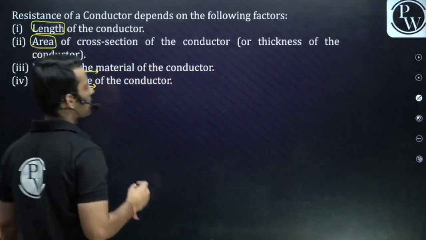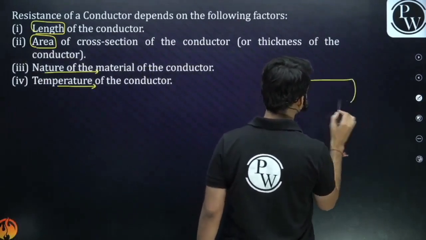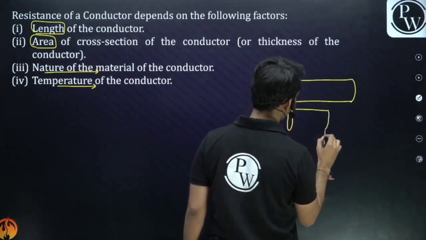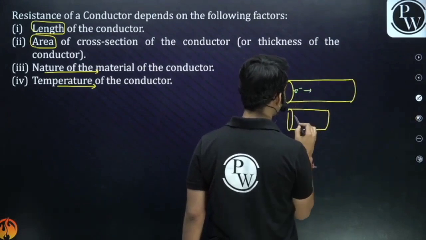Now let's have a look at how. Guys, suppose I take two conductors, one is this, of the same cross section, one is this. Let's say we have electrons flowing from here to here.